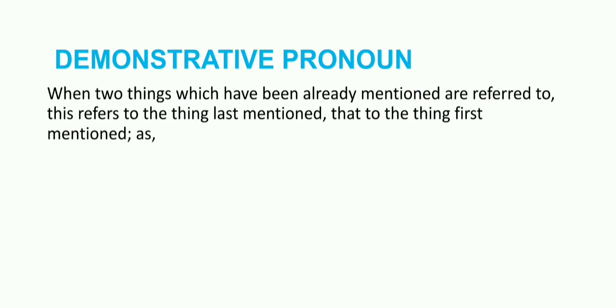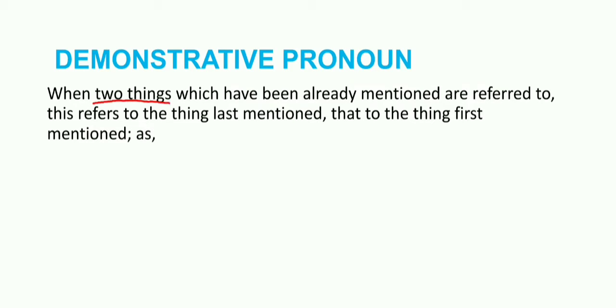Now next comes the case when two things which have been already mentioned are referred to. Try to understand this very importantly.